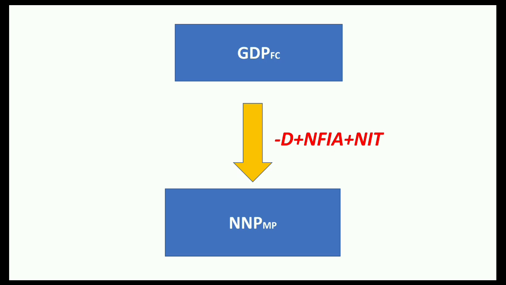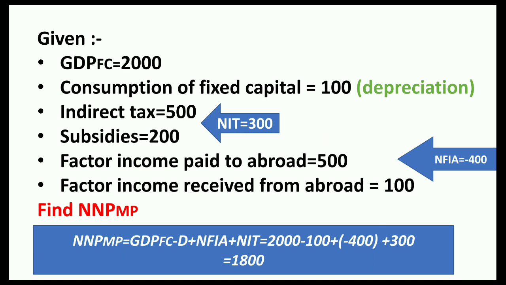So we will just subtract depreciation because net does not have depreciation whereas gross has. Then we will add NFIA because DP does not have NFIA but NP has NFIA, and we will add NIT because market price has NIT but factor cost does not have. Now see, NIT is not directly given here in the question, neither NFIA. So first we will find NIT and NFIA.